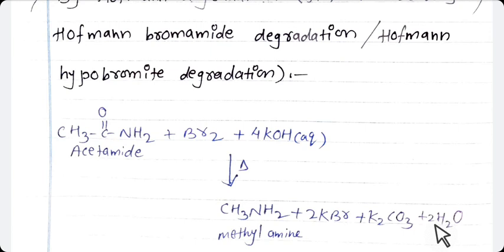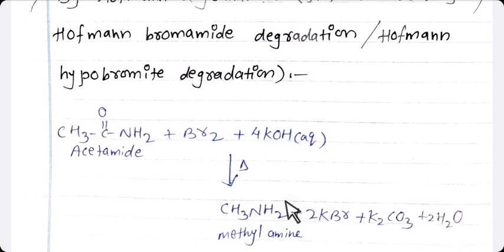The overall result is removal of the C double bond O group from the amide. As the product contains 1 carbon less than the original amide, it is a step down reaction.